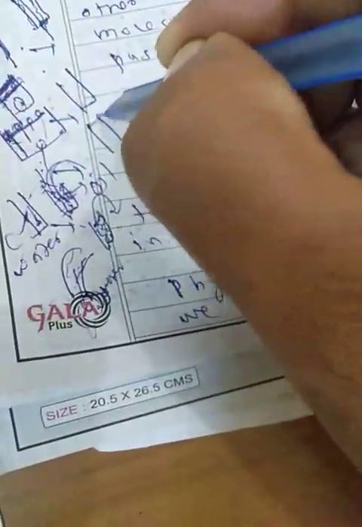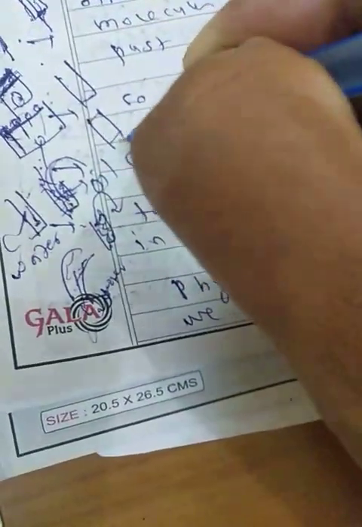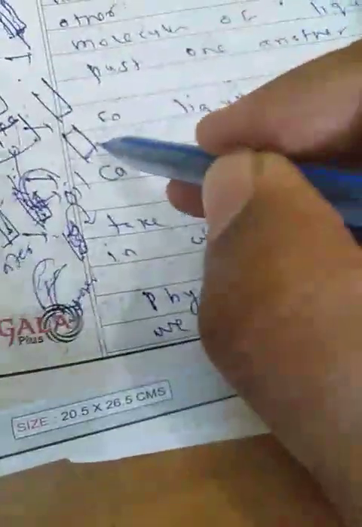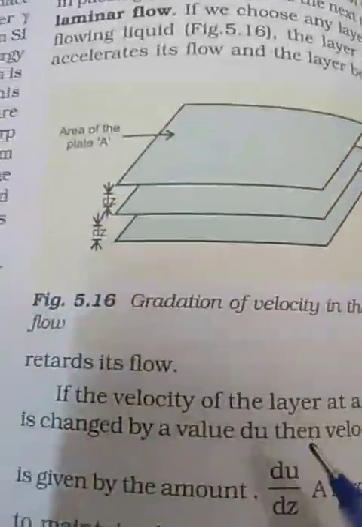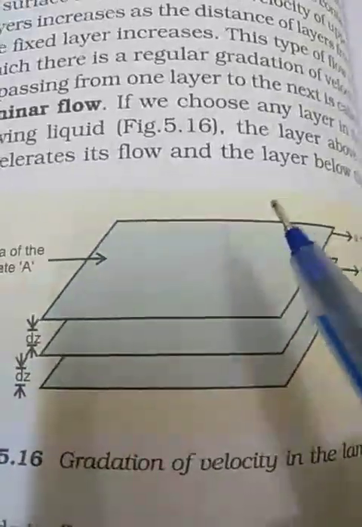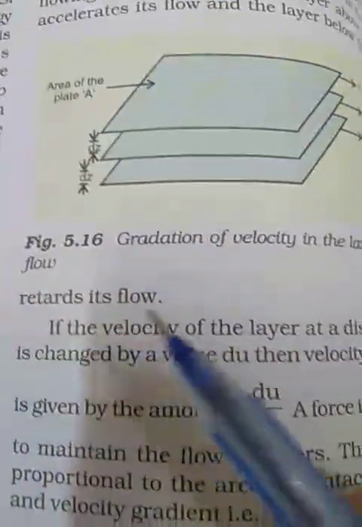See, through this example I want to explain. Like that I am bending. So the first layer of the oil, the second layer of the oil, the third layer of the oil, like that, and the layer below retards its flow.